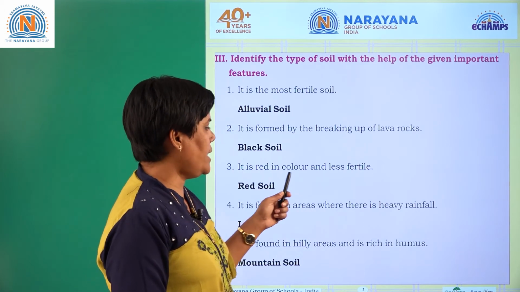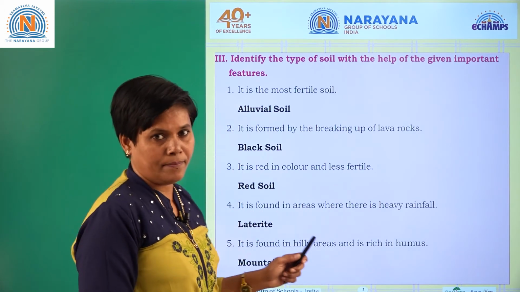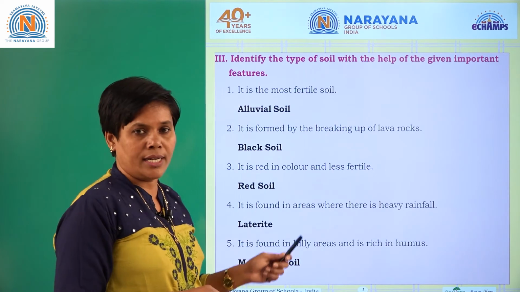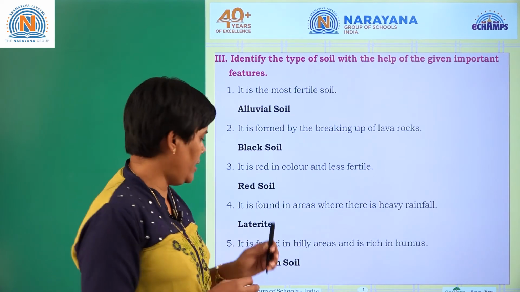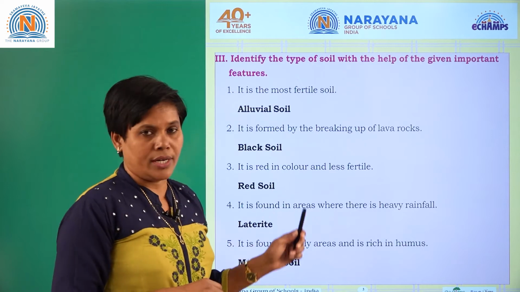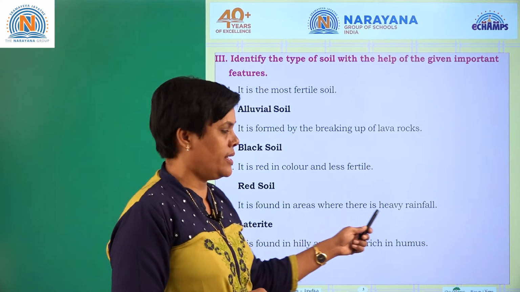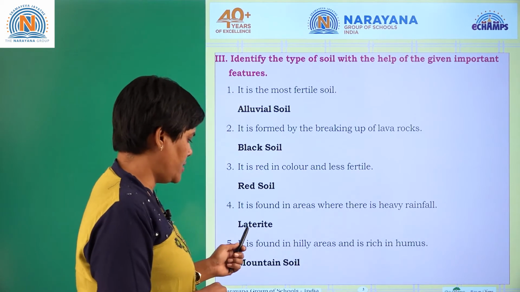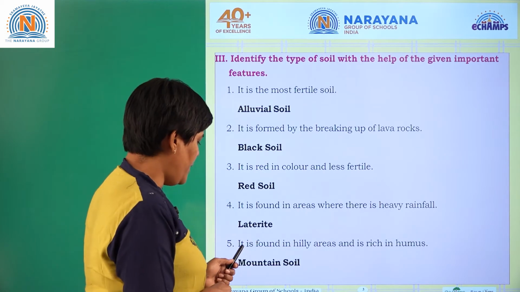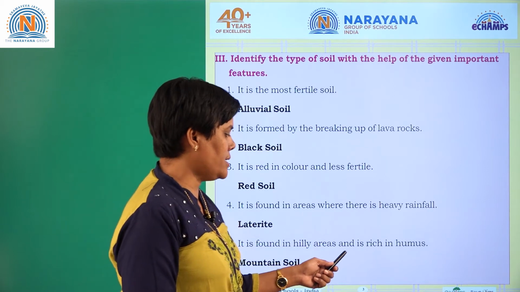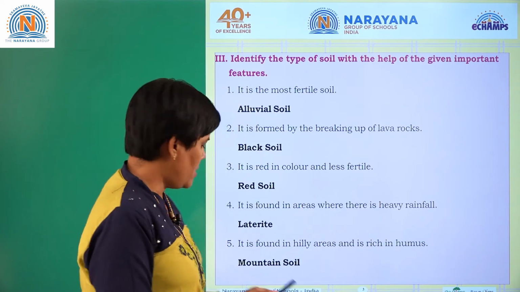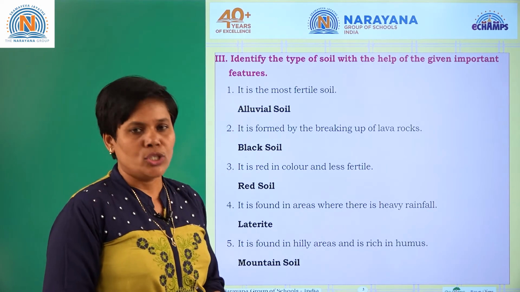Then, it is red in color and less fertile. The words red color itself tell the name of the soil, that is red soil, which is less fertile. It is found in areas where there is heavy rainfall. Yes, laterite soil. Next, it is found in hilly areas and is rich in humus. Right, it is mountain soil.